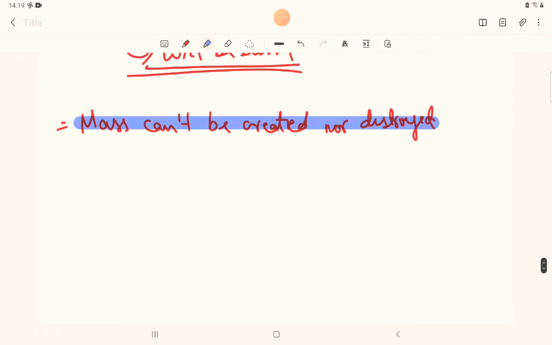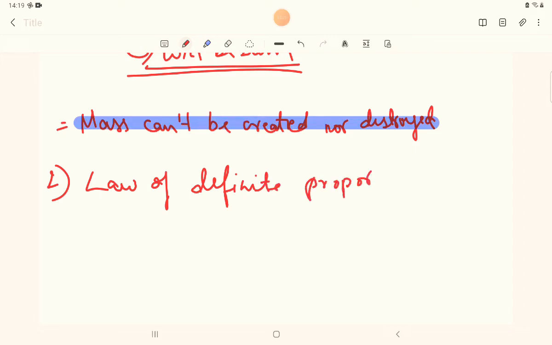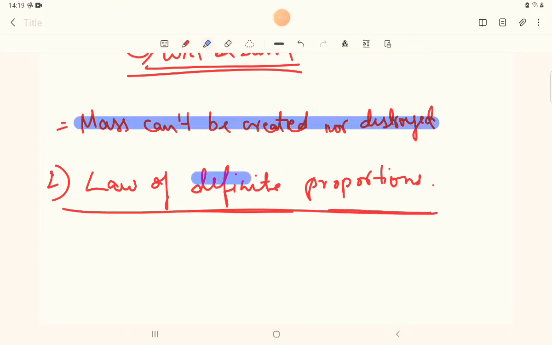Next, law of definite proportions. So the word definite proportions almost gives you a small idea about what the law says. The law says that, let me take an example of H2O.